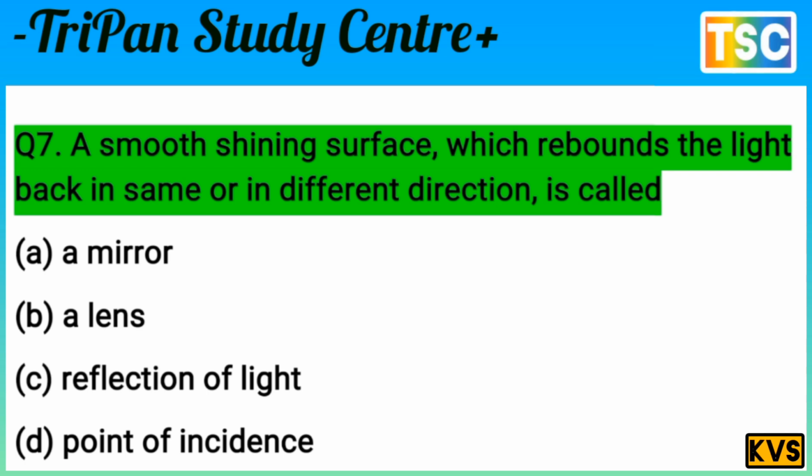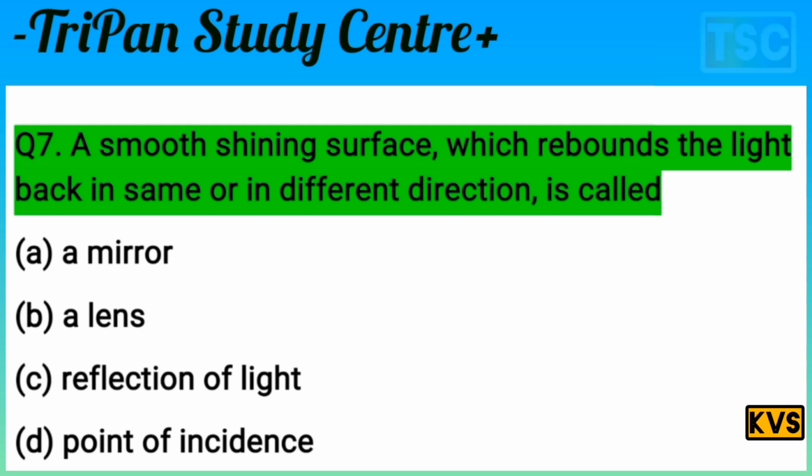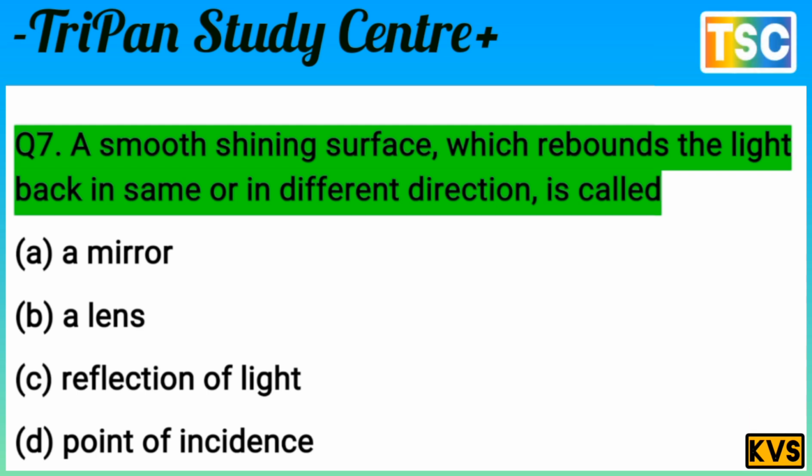Question here. A smooth shining surface which rebounds the light back in the same or different direction is called.